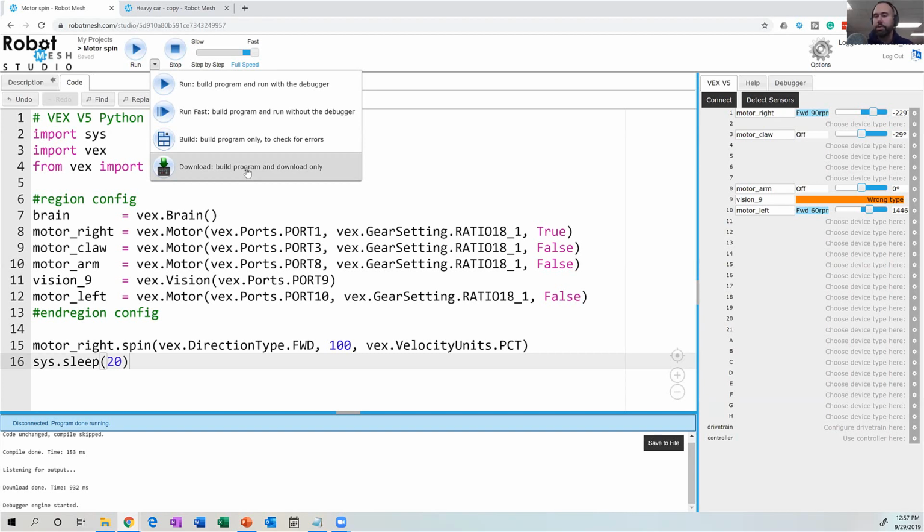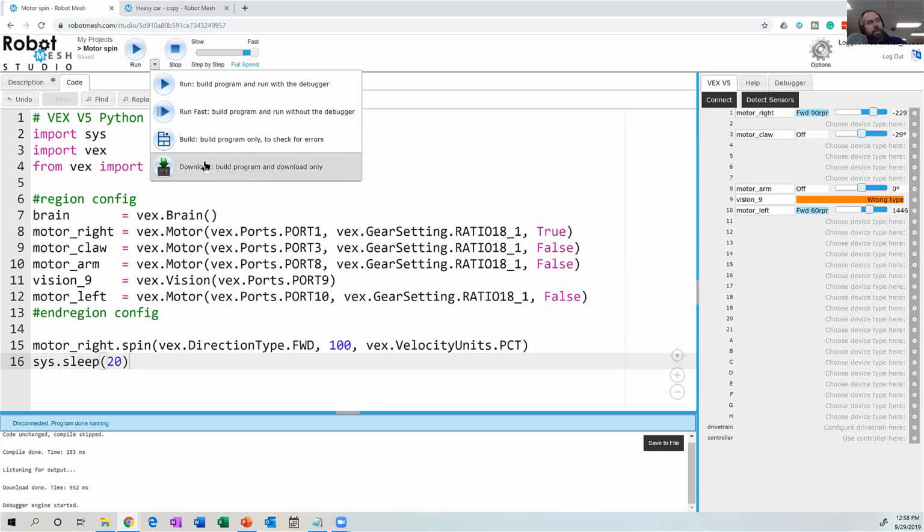For those who were at Worlds this past year, you probably remember them saying every couple of seconds, please turn off your cell phones, don't create hotspots and all of that. That's because you had all of these kids and all of these teams doing wireless programming in the same space, and all of those controllers are fighting for the same limited amount of radio bandwidth, which is causing people to drop. So if you're just programming the robot by yourself and you're lazy, using the V5 controller is awesome. If you're working in a larger classroom setting or in an environment where there's lots of other competition teams, I typically use the micro USB cable.